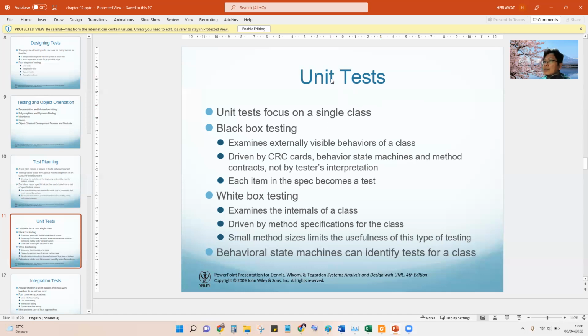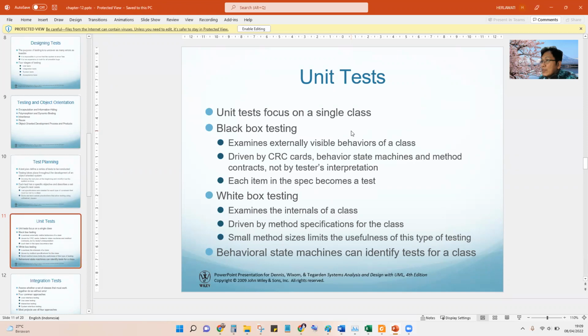This is a unit test, and there are two methods. You have to know black box and white box testing. After you have studied the analysis and design, you have to first understand the SDLC, the software development life cycle.